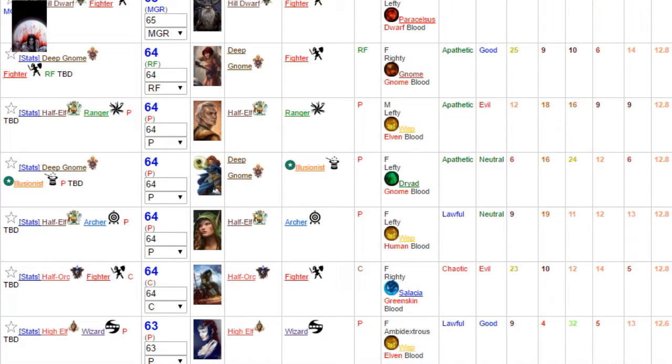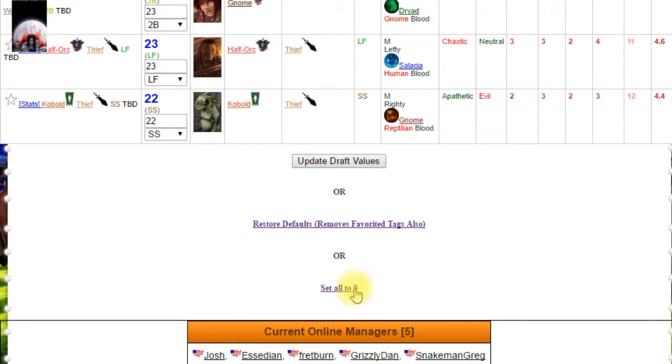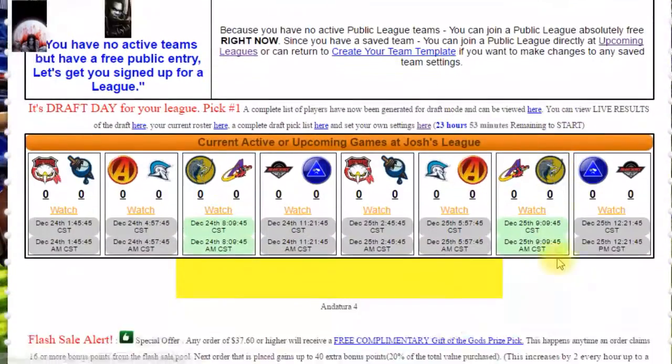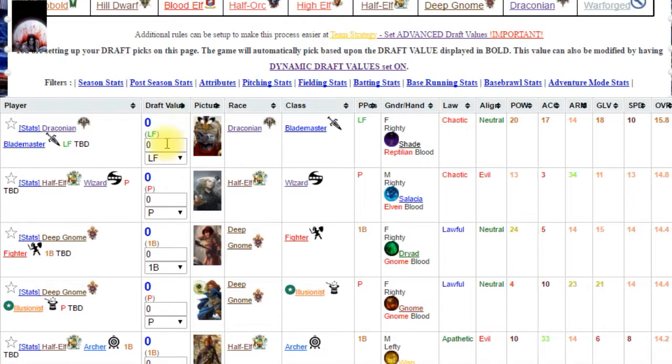this number. At the bottom of the screen, you can see there's an option to set all these values to 0. That is what we're going to do now before we set our own dynamic values. As you can see now, all the draft values are set to 0.